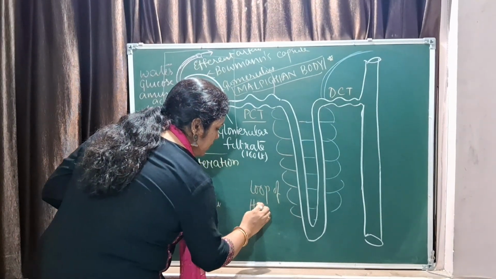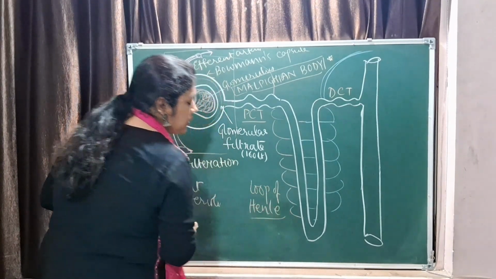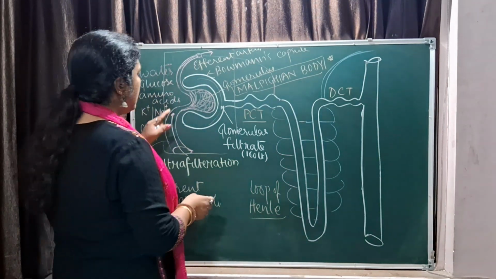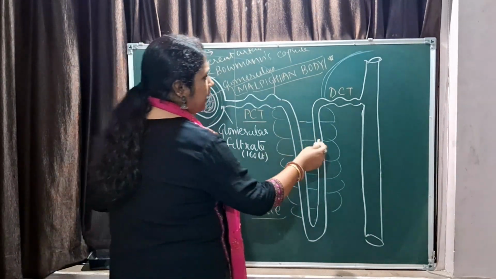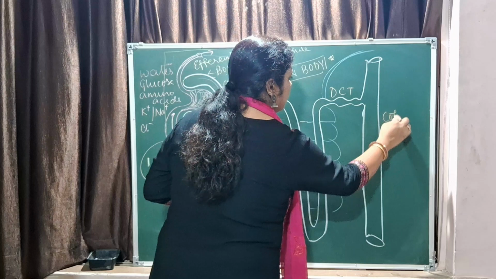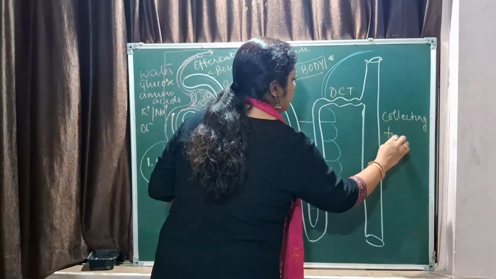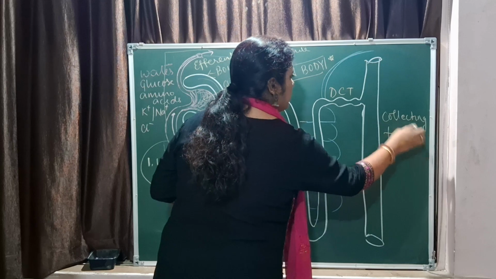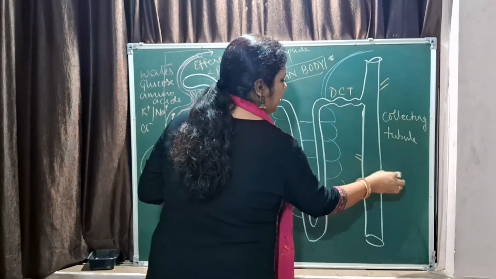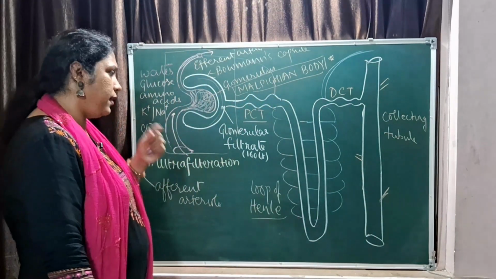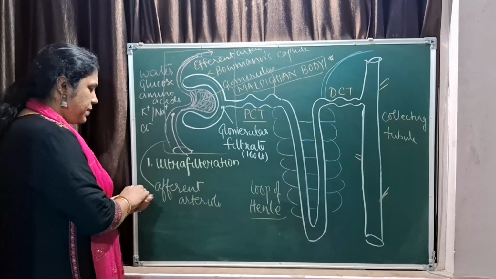This loop of Henle is in the renal medulla, which gives it a striped appearance, right? And then you have the collecting duct or the collecting tubule. It is connected to many nephrons. It may be connected to many nephrons. Fine. So now what happens? The first step is ultrafiltration.